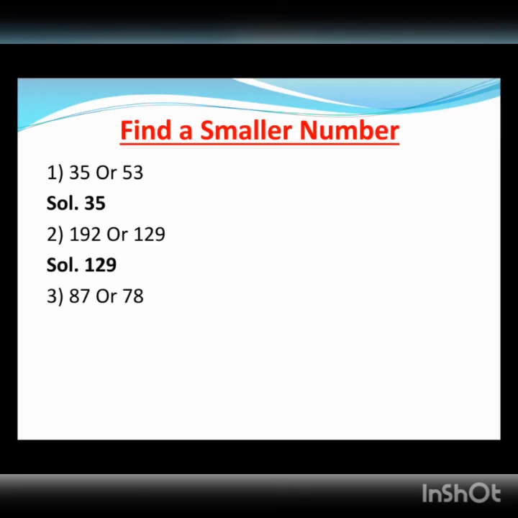Third one 87 or 78. It is too easy. Good. 78 is a smaller number. And the last one 99 or 90. Here we have 9 as a first digit in both the numbers. So now what we do? Yes, again we compare second digit. So for 99 second digit is 9 and for 90 second digit is 0. So which is smaller one? Yes, 90 is smaller than 99.